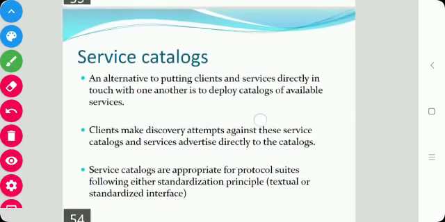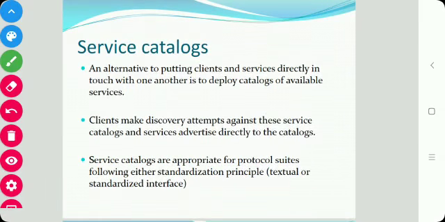Next is service catalogs. An alternative to putting clients and services in touch with one another is to deploy catalogs of available services. Catalog means a group of services. So we look here at service catalogs more closely. Clients can make discovery attempts against these service catalogs, and services advertise directly to the catalogs.